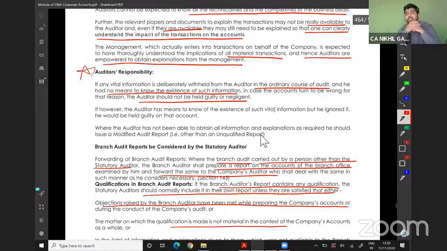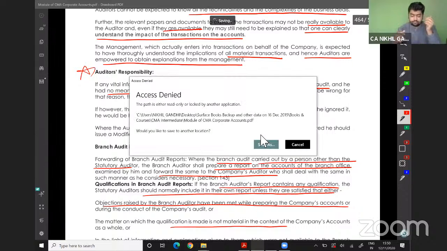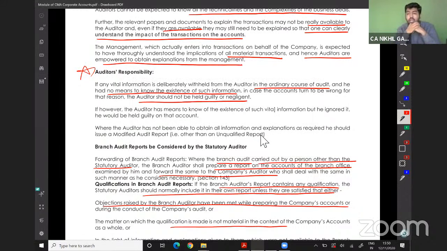In simple words, see, an auditor is not liable to find each and every fraud of the company. If the audit is done in a proper manner and something is deliberately hidden from the auditor, then the auditor is not responsible.